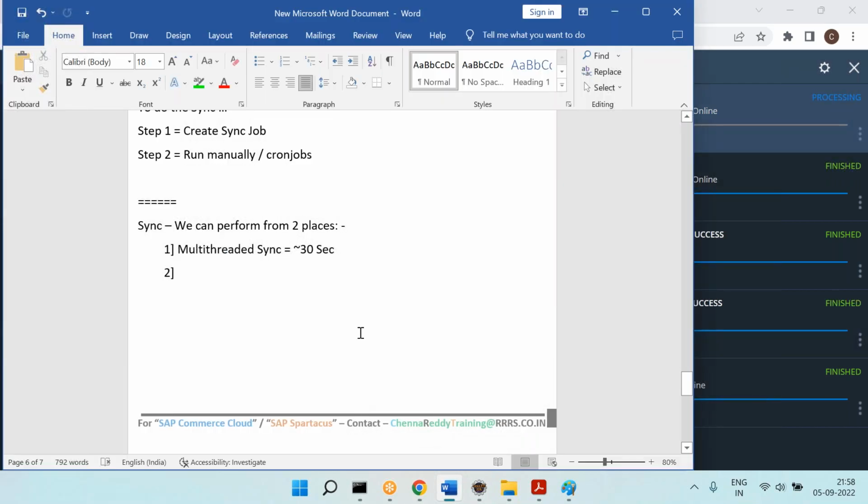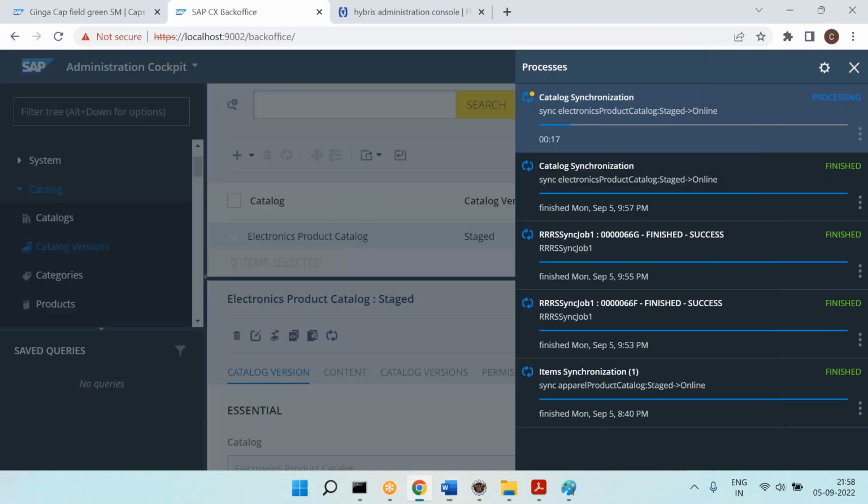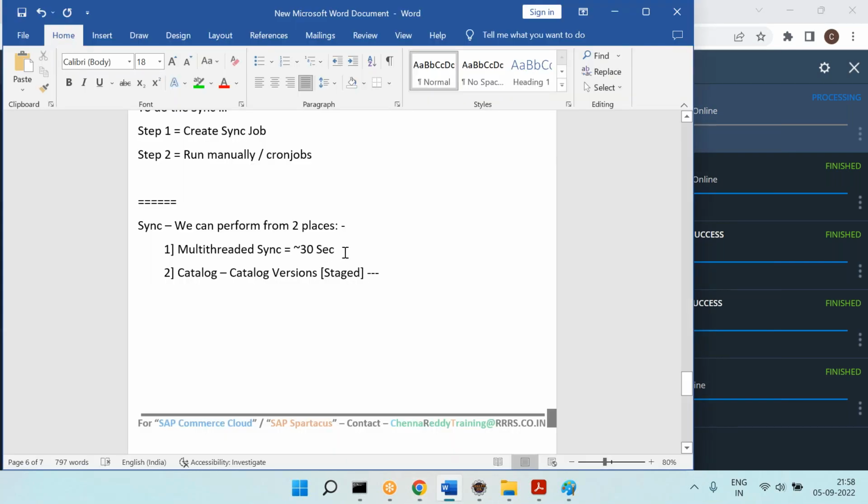I triggered it from the catalog versions, and I have selected the staged, then triggered it. So the first one, with multi-threaded synchronization, took less than 30 seconds.